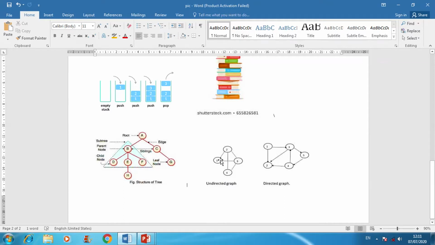We have just seen, it shows only that there is a path between 1 and 2, but it does not give any kind of direction. But in a directed graph there is a direction: if we have to go from 1 to 2, there is a direct path, but if we have to go from 2 to 1, there is no path. But in an undirected graph it is not like so.